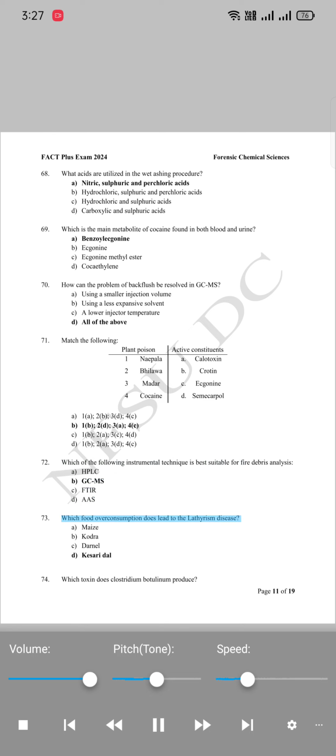73. Which food overconsumption leads to lathyrism disease? A. Maize. B. Kodra. C. Darnel. D. Kesari dal.